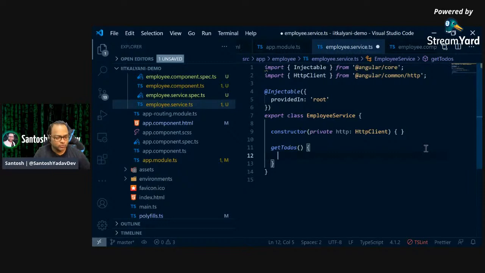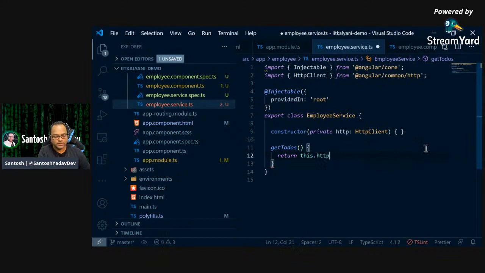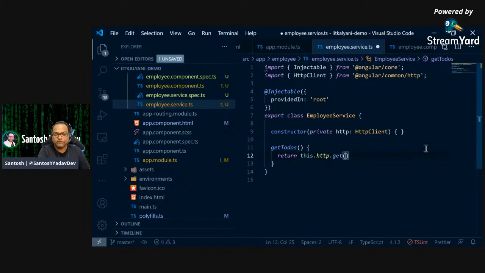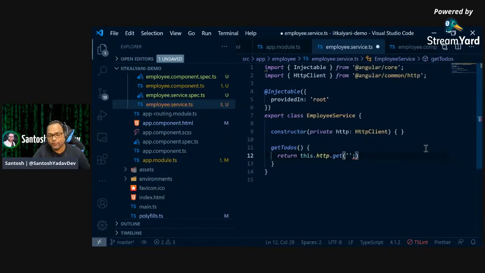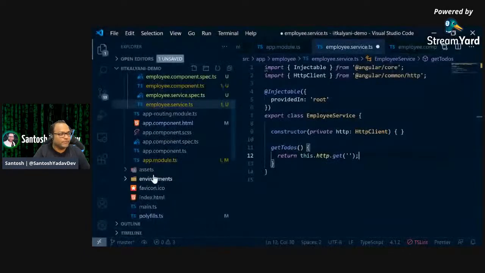and here you can just say return this.http. In case you have worked with APIs, you know there are several verbs available: get, post, put, delete, patch, JSONP, options. These are all the verbs we have when we work with APIs. This is a get API which we are going to call, so I'll be using the get method. For the get method, you have a single required parameter, which is the endpoint from where you want to fetch the data. This is the endpoint, and I'll go ahead and mention it here.